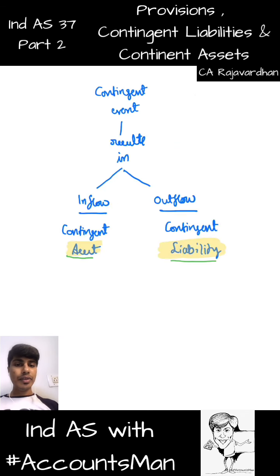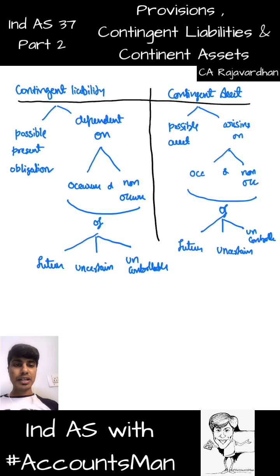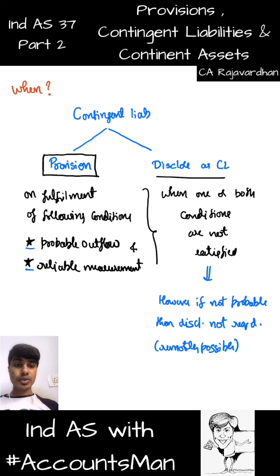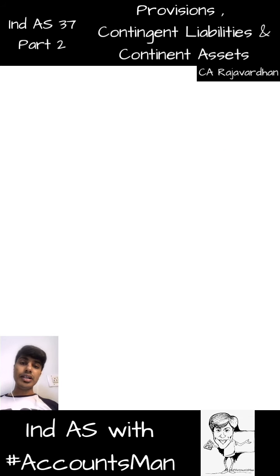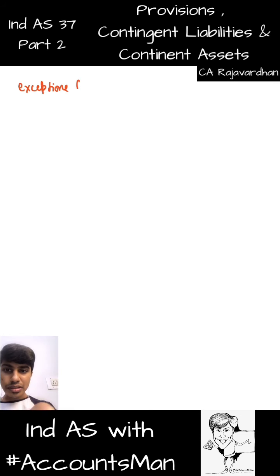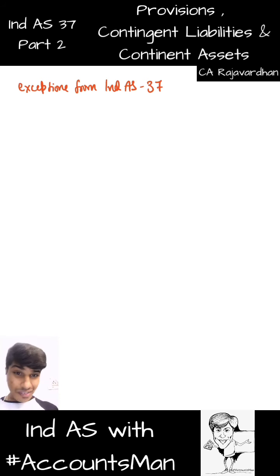That's what we did. And after that, I told you that in today's discussion we'll be trying to cover what is not provision, contingent liability and contingent asset. So what are the items which are not covered under this provision? We'll discuss exceptions from Ind AS 37.